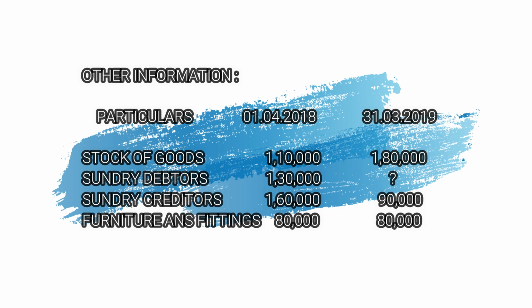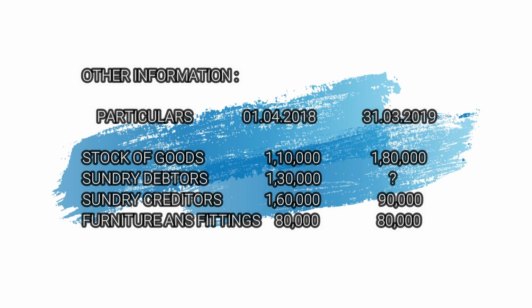Now, sundry creditors 1,60,000, 90,000. 1,60,000 should be taken to the statement of affairs prepared to find out the opening capital. Here it is not necessary, so leave that. And this 90,000 should be taken to the balance sheet which we are going to prepare at the end of the solution. Furniture and fittings 80,000, 80,000. See, in the problem they have given depreciate furniture and fittings by 10% per annum. My dear students, remember, if depreciation is given, see the opening balance and closing balance.